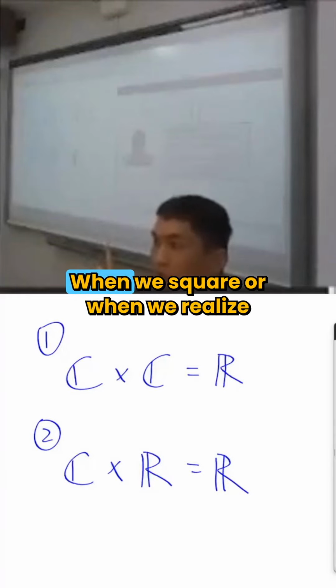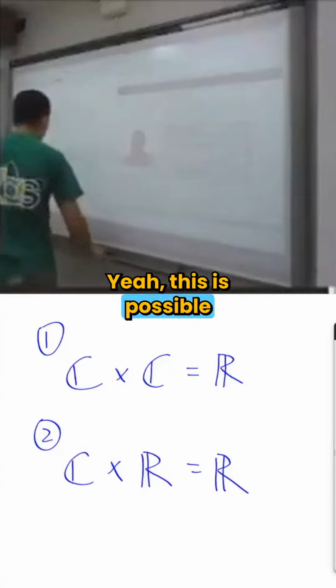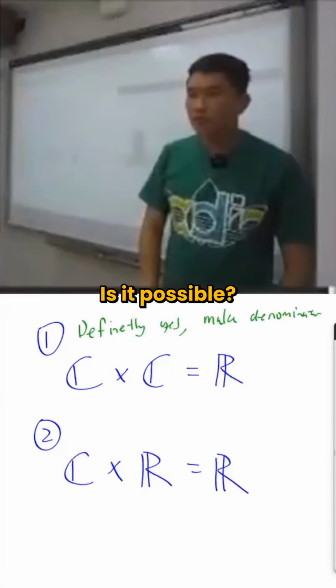What did we do when we square or when we rationalize the denominator? That's exactly what we're doing, right? Yeah, this is possible, definitely. Yes. The second situation, is it possible?